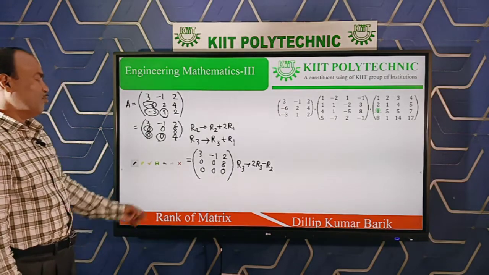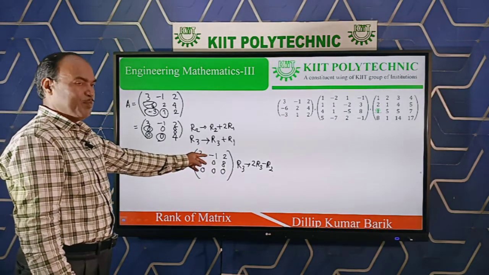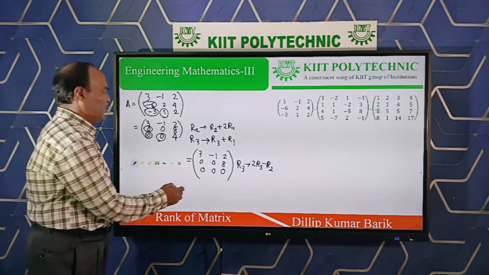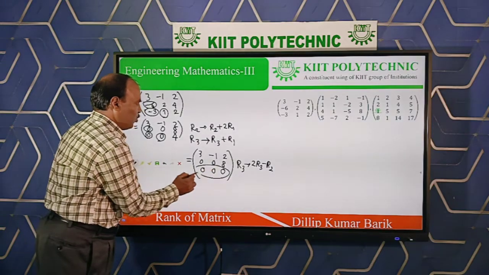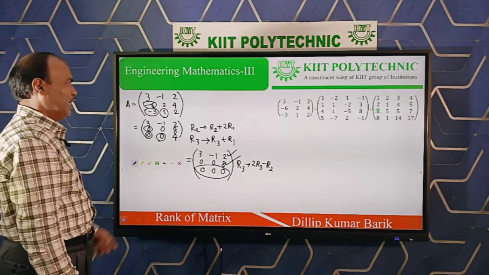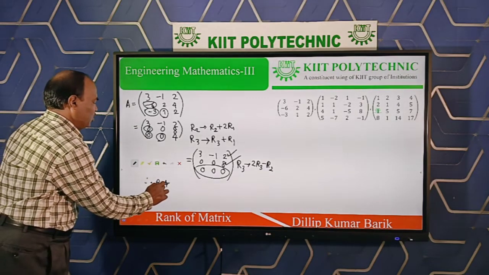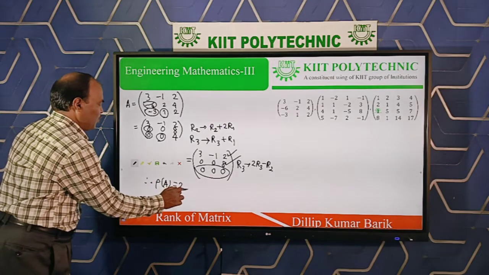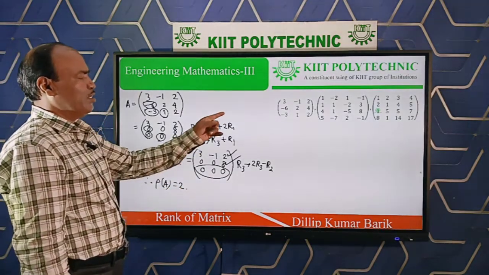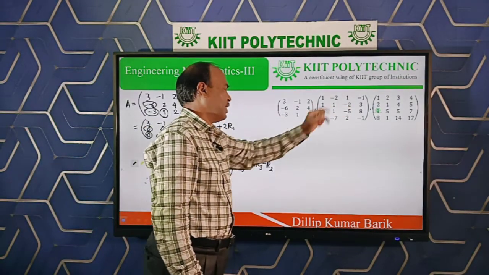We get now completely the echelon form, and from this echelon form, how many non-zero rows are there? The last row is now completely a 0 row. These two rows, first row and second row, are non-zero rows. As per the definition of echelon form, the rank of the matrix is equal to 2. Clear? So now come to another example. There are two examples I take, of order 4, first and second. Suppose I take the second one.